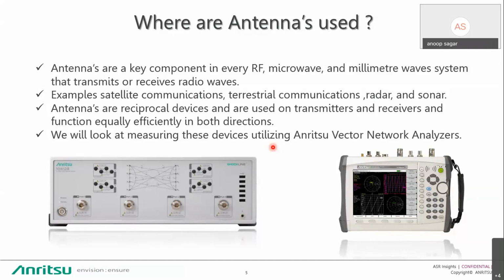You can use an antenna in any of the communication systems. Antenna is a reciprocal device: you can use it for transmission of your RF, or you can use it as a receiver. It can work equally efficiently in both directions. It depends on where you are using it.